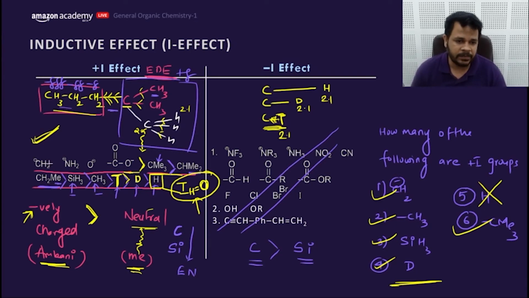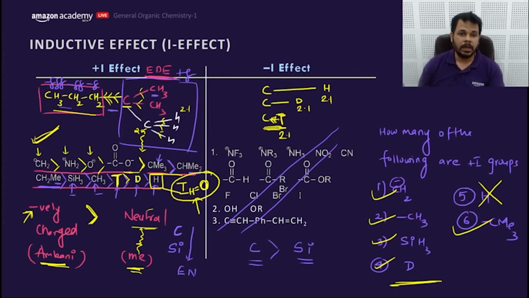Now let's move to the negative charge. Carbon is having negative charge, nitrogen is having negative charge, oxygen is having negative charge, and we need to find out which will supply or donate the electrons more. Carbon is less electronegative compared to nitrogen, whereas nitrogen is less electronegative compared to oxygen. What does it mean? Carbon is the least electronegative. That means it cannot hold its electron better compared to nitrogen and oxygen. That means the negatively charged electrons would be loosely bonded. It can be donated more compared to nitrogen because of its least electronegativity. That means carbon will donate more compared to nitrogen and oxygen.